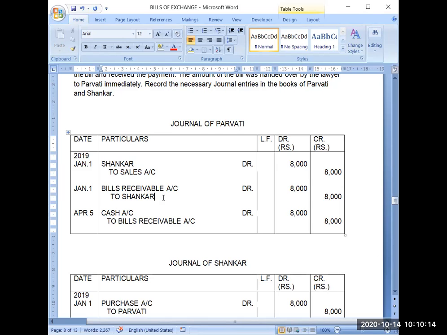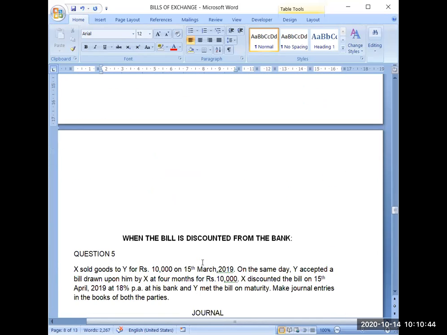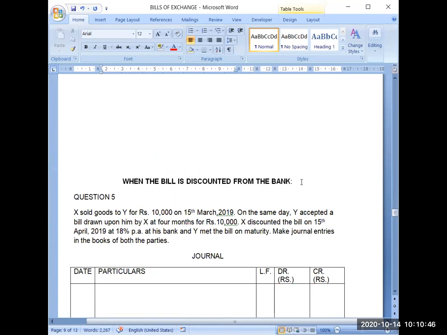So on that promise and on behalf of that bill, the bank will keep that bill with itself, and the bank will pay you the amount. Suppose the amount of the bill is 8,000; the bank will not pay you the complete amount of 8,000. The bank will deduct some interest charges according to the rate of interest and the duration of the bill. Suppose the bank has deducted 500. Then you will be getting only 7,500 and the remaining 500 is termed as discounting charges. That's why it is termed as getting the bill discounted from the bank.